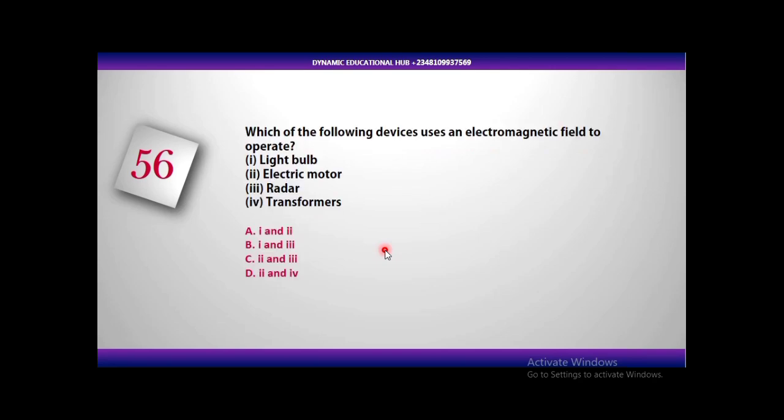The next question: which of the following devices uses an electromagnetic field to operate? I, light bulb; II, electric motor; III, radar; IV, transformer. Now let's look at all these devices.